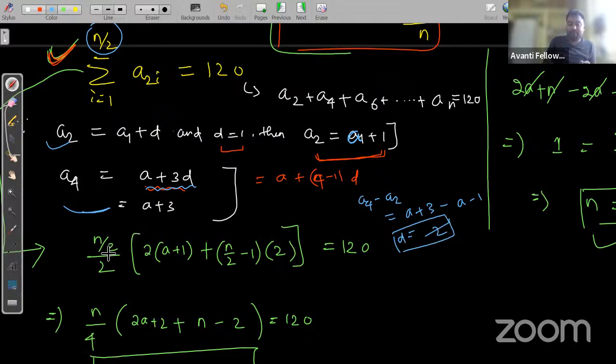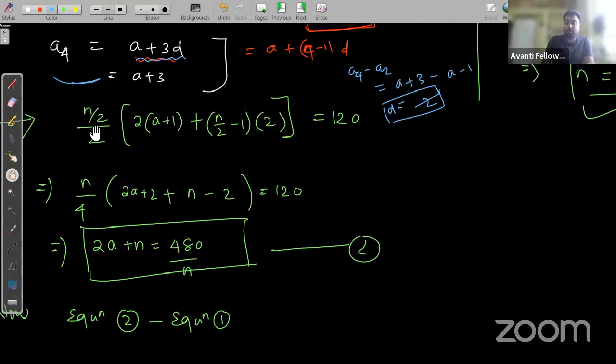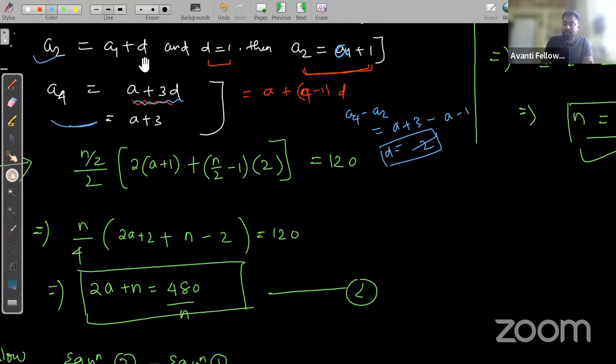Then the sum will be, how many numbers of terms you are having in the second series? That is n by 2. So n by 2 upon 2, whole into 2 into first term, that is A2. A2 is A plus 1, right? That is 2 into A plus 1 plus number of terms, that is n by 2 minus 1 into common difference, that is 2, which is given as 120.